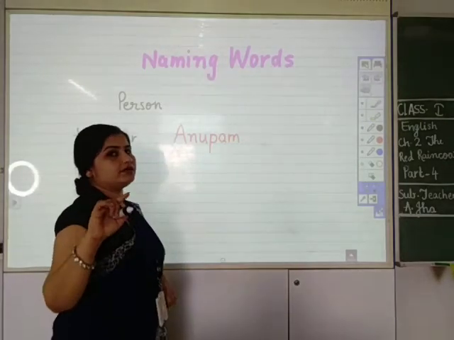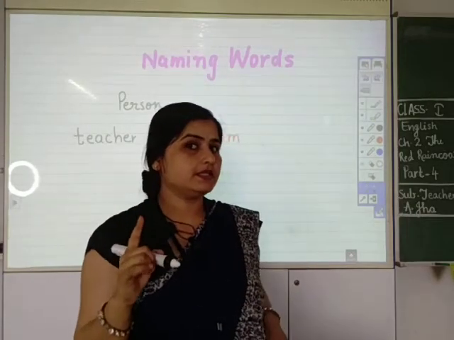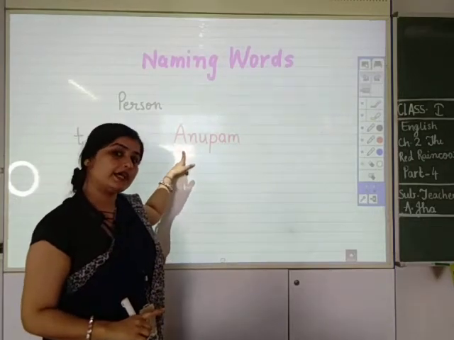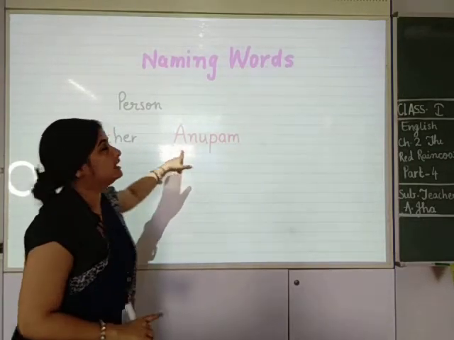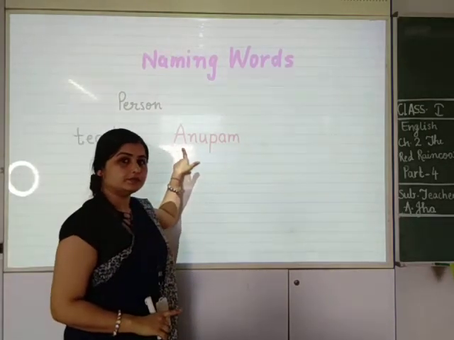That day also I have told you that Manu is a special name. That's why M is capital. इसी तरह से Anupam is also a special name. That's why A is capital. I am a teacher, but I am Anupam.